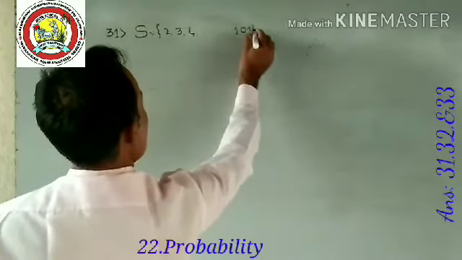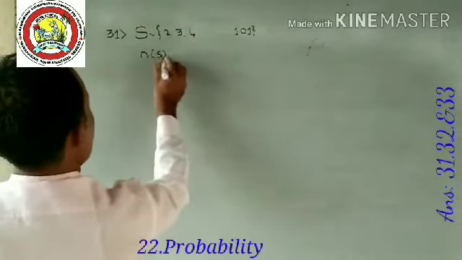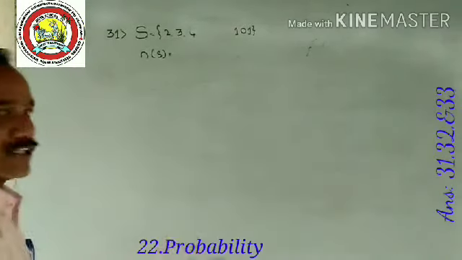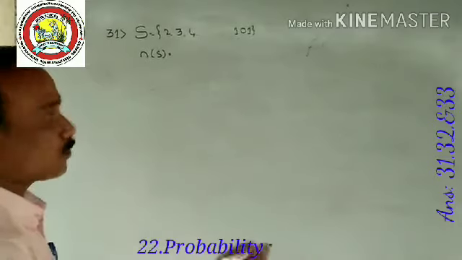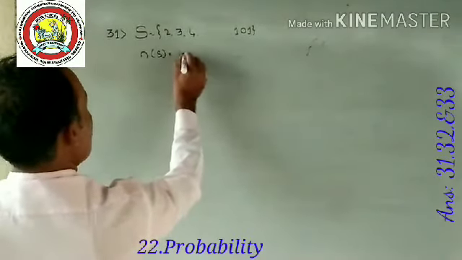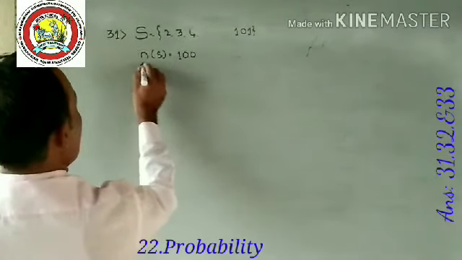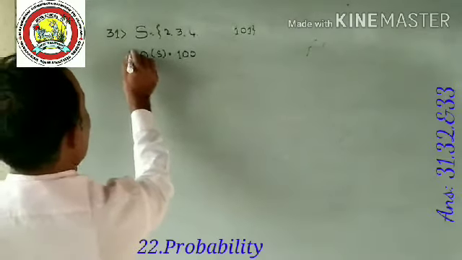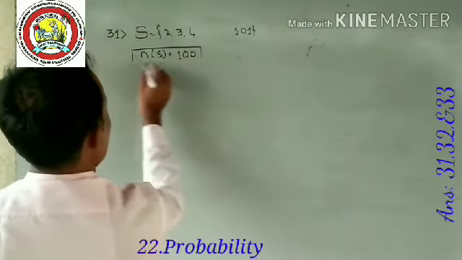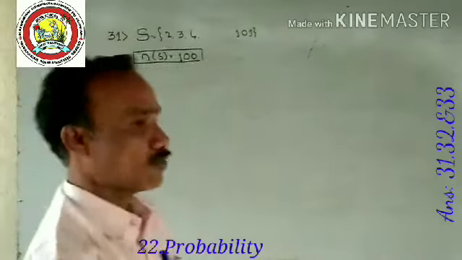Therefore, the value of n of S is 100. From 2 to 101, that is exactly 100 numbers, including 1 and 2 digit numbers, that is 100.